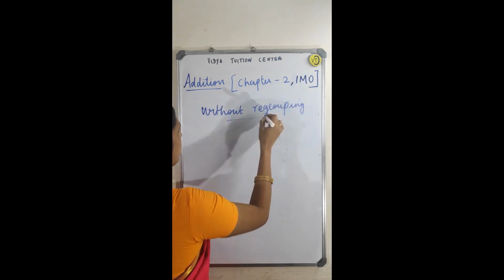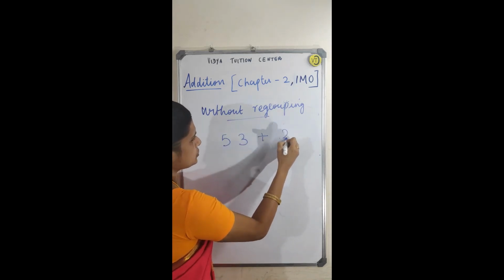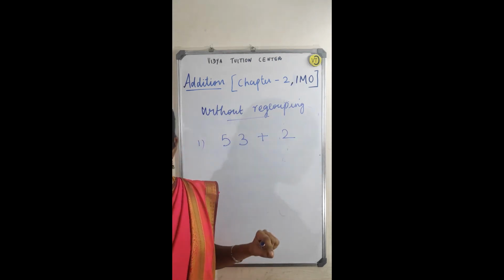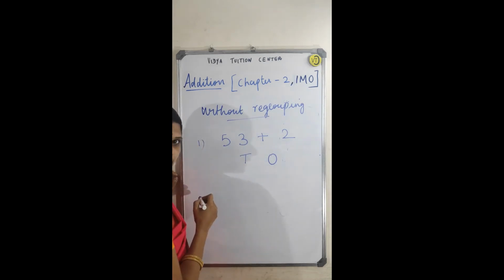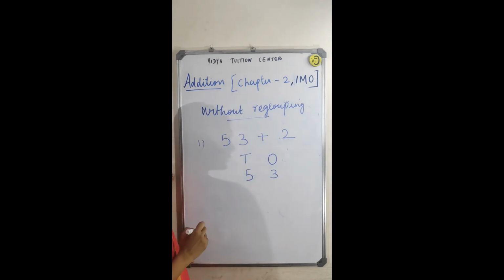Without regrouping means, see, 53 plus 2. The question I have given, 53 plus 2. Okay. So what is that? How do you do this? Ones, tens you write. Okay. So 53, 3 ones and 5 tens you can write.